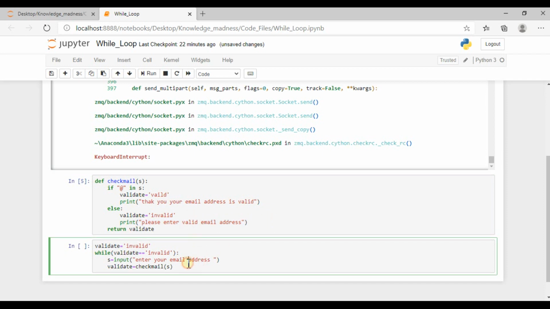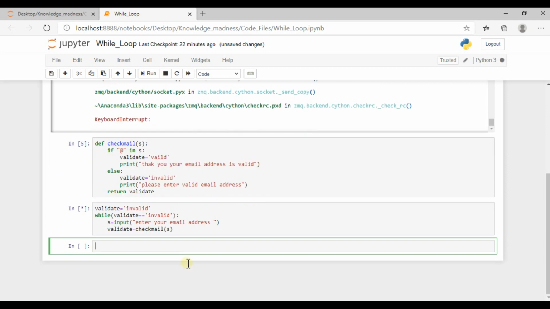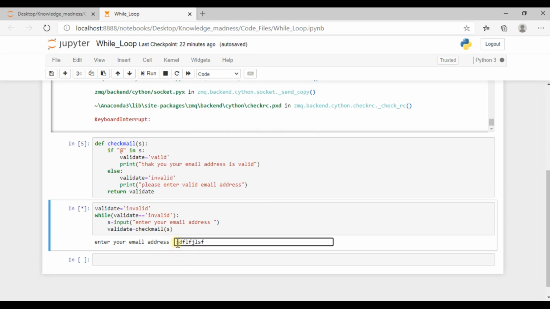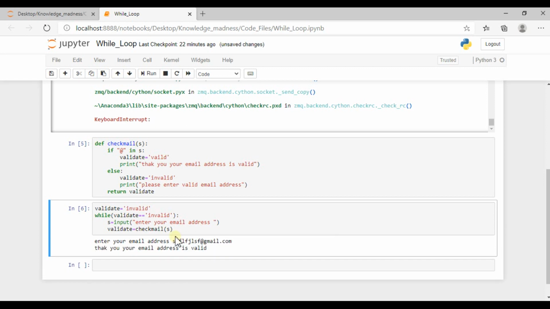Okay, so I am just executing this one. It is asking me to enter email address, and I'm giving the input like xyz something. Okay, let's give @ and this is something gmail.com. Okay, so this message is a thank you.